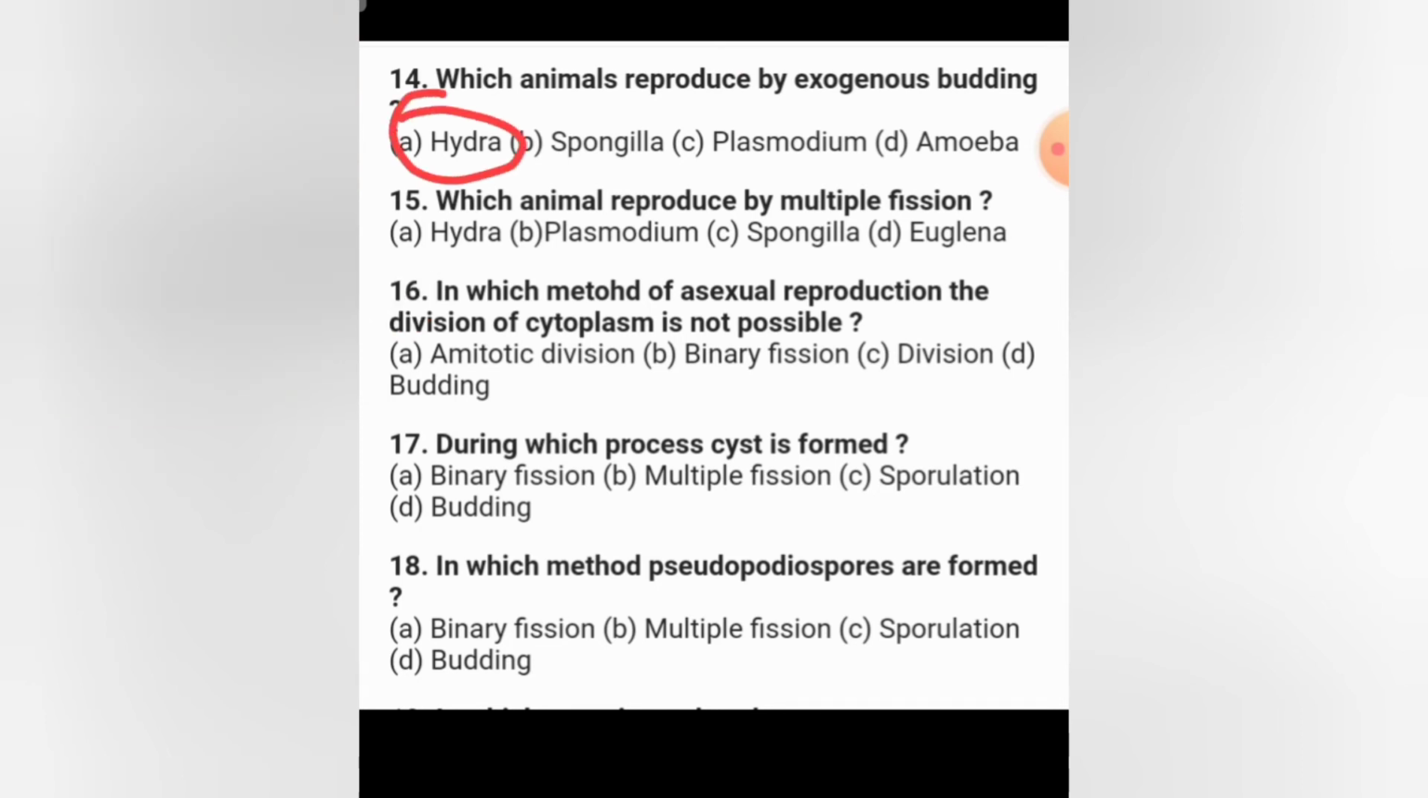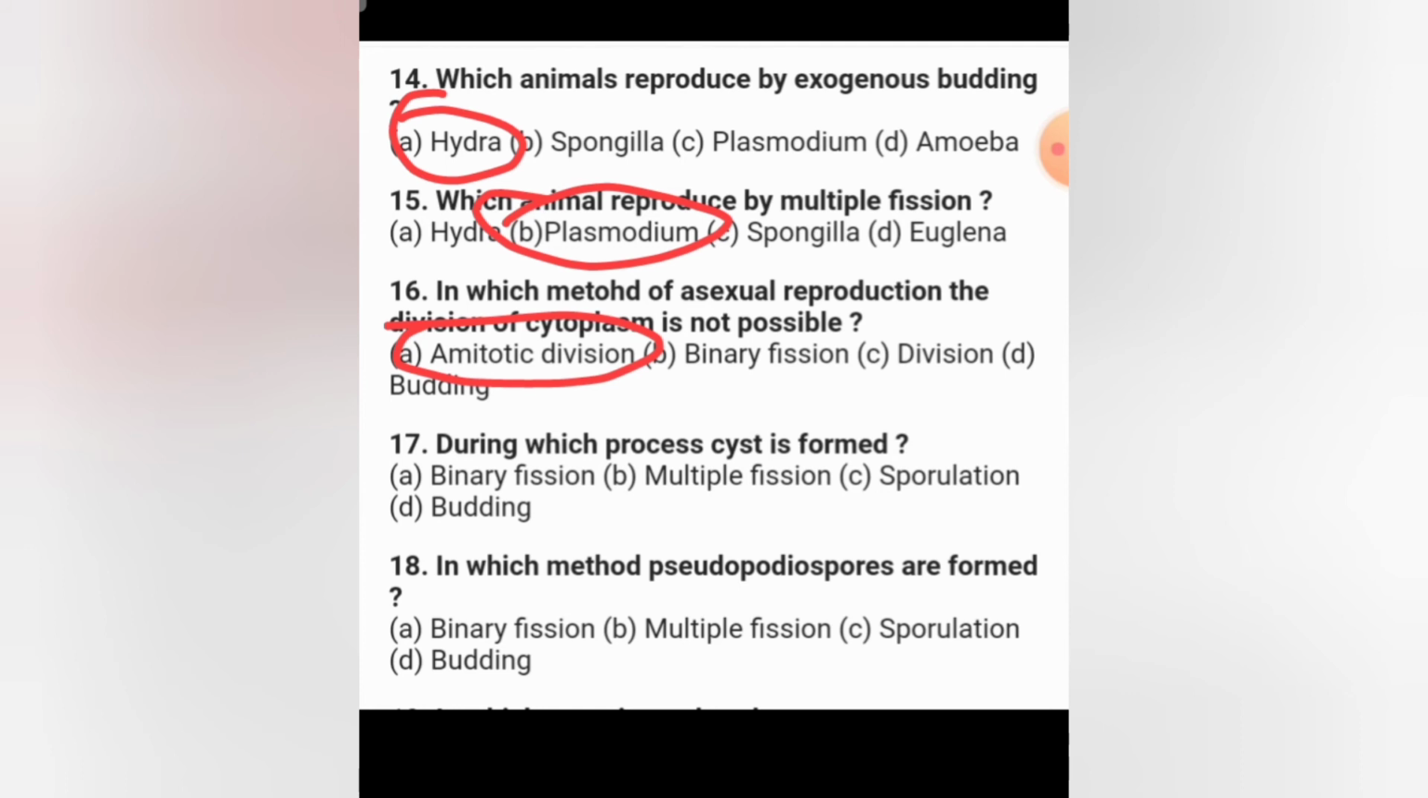And next question, which animal reproduce by multiple fission? And the animal which is going to reproduce by multiple fission is Plasmodium, the correct answer. And next question, in which method of asexual reproduction the division of cytoplasm is not seen? Cytoplasm is not going to divide, and that you can find in amitotic division. Division in which there is no mitosis. In mitosis only we are going to find cytokinesis. So cytoplasm is not going to divide in amitotic division.